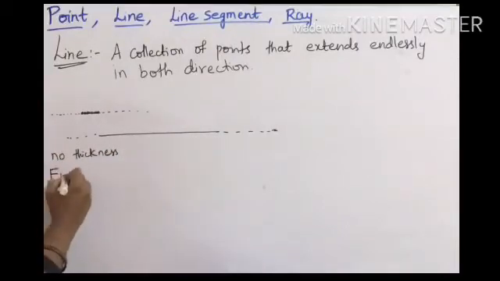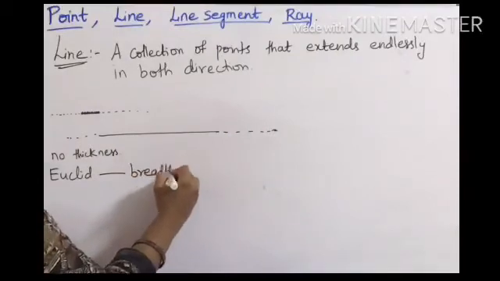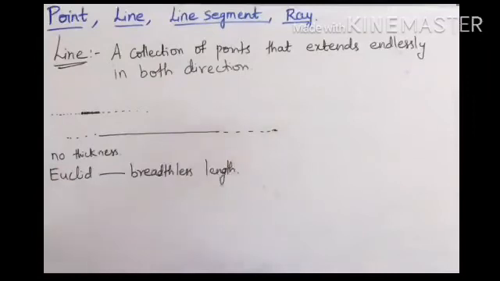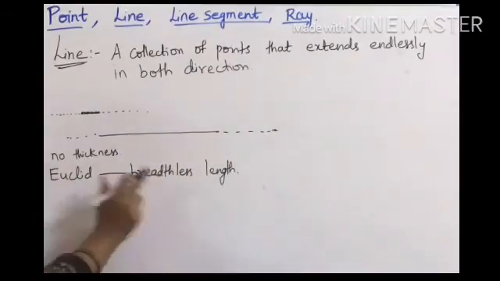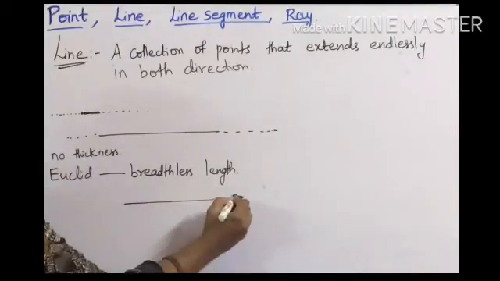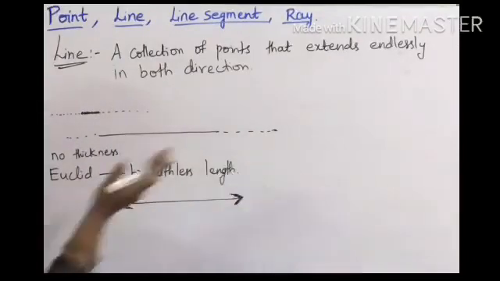So Euclid, the great mathematician Euclid, defined a line as a breadthless length. He is the father of geometry, Euclid. So a line in geometry is represented by a line with arrows at each end. With arrows, means here this is a line, compulsory arrows. What do these arrows indicate? It indicates that it is extending, right?